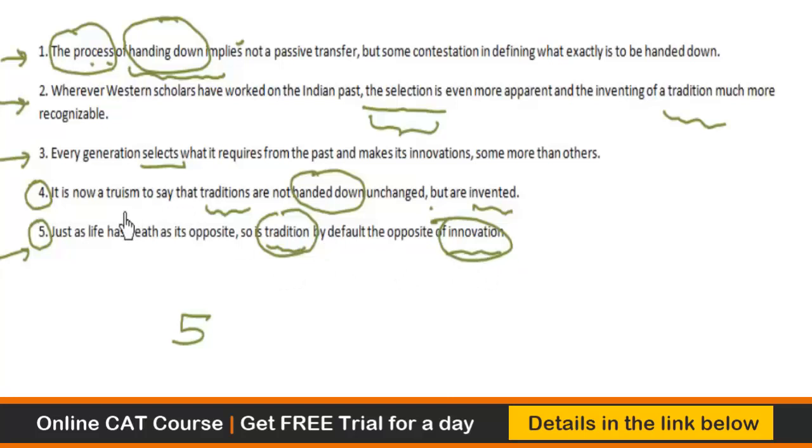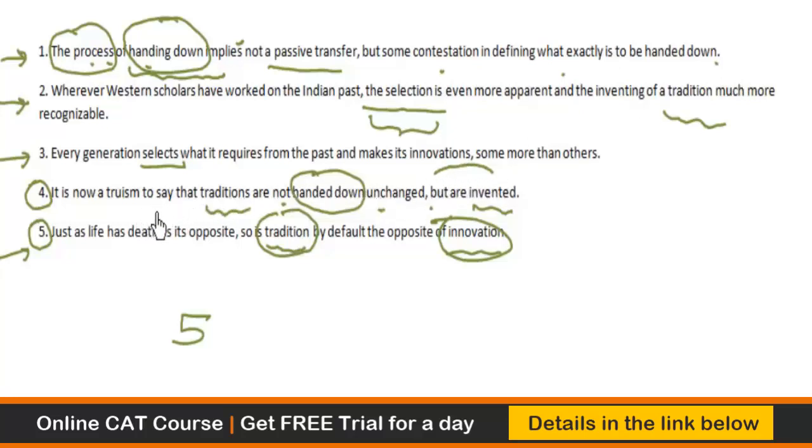It is now a truism, in a sense an accepted fact, to say that traditions are not handed down unchanged but are invented. The process of handing down implies not a passive transfer but some contestation in defining what exactly is to be handed down. Now see, it is invented.